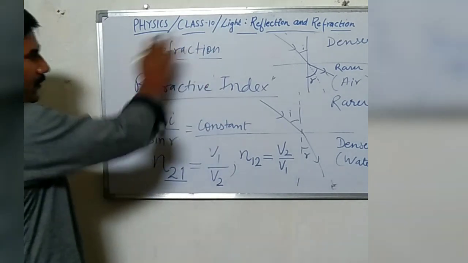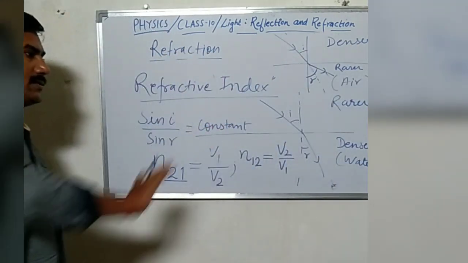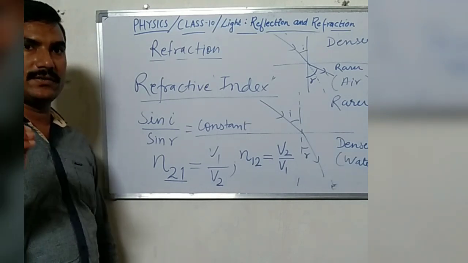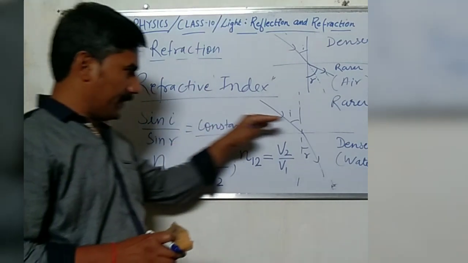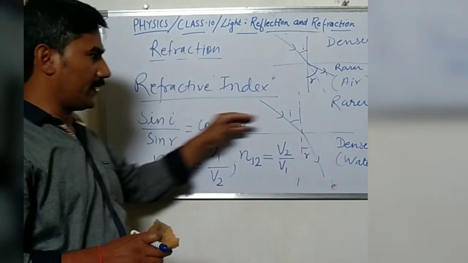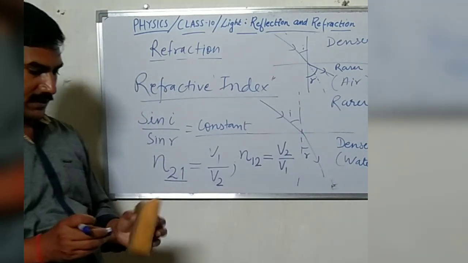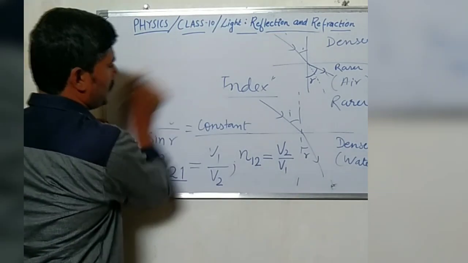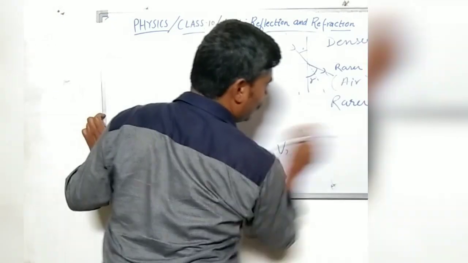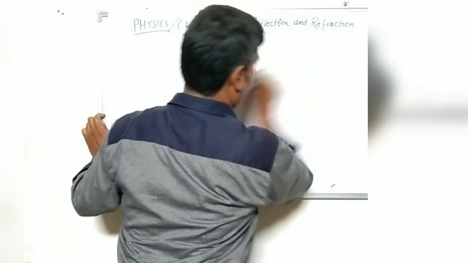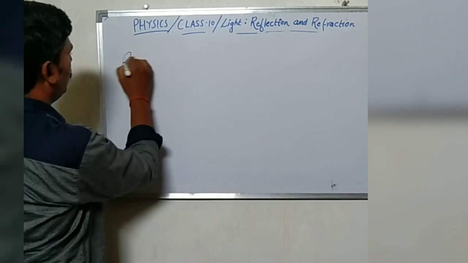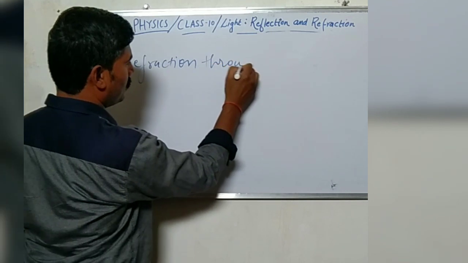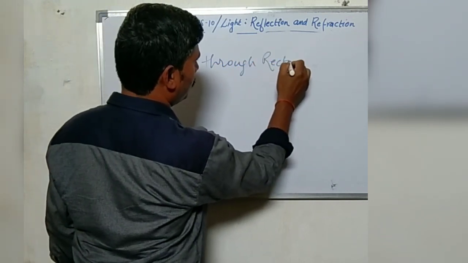Okay, so from this we have cleared the concept of refractive index. In the next class we will discuss the lens. Before the lenses, we must discuss the rectangular glass slab. Before moving to the next part, we should discuss the refraction through a rectangular glass slab.